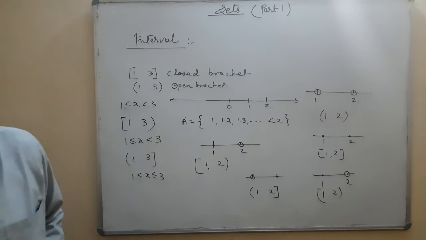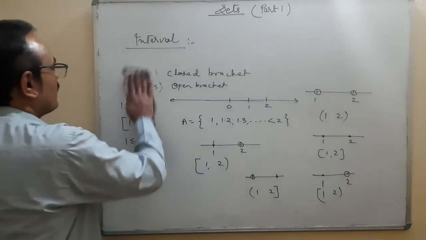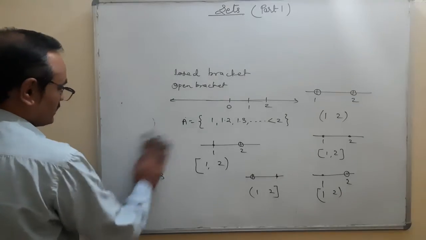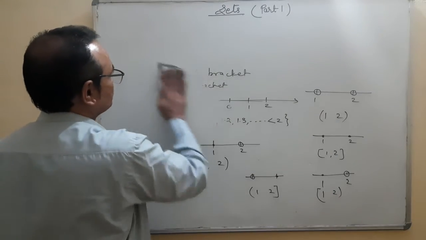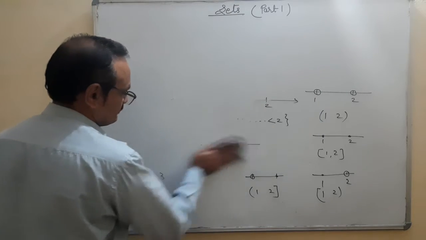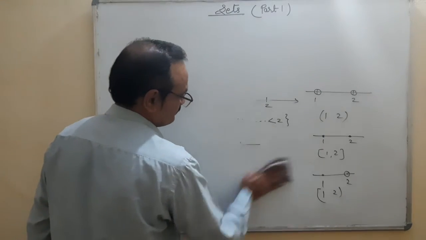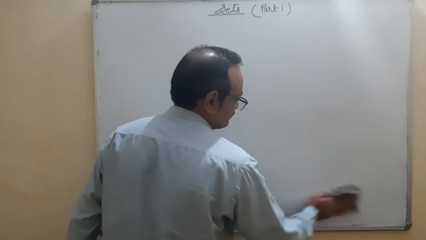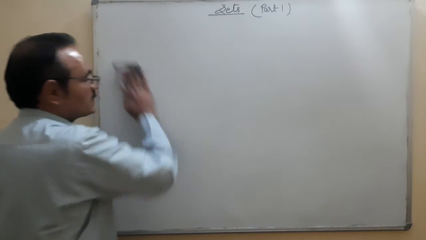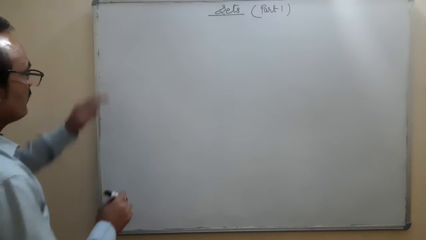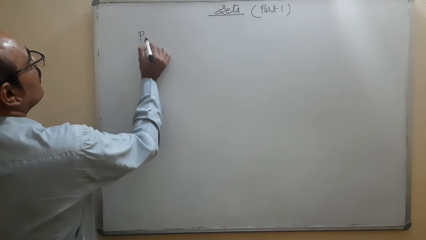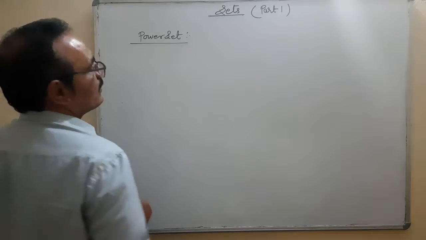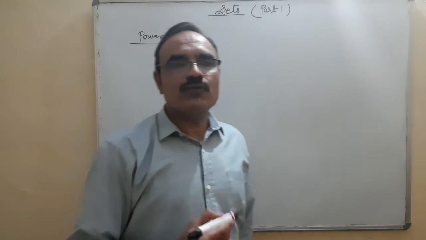After that, one more thing we'll have to discuss: power set. What is it? It's a very interesting topic. Before power set, let me tell you how to find the subsets.